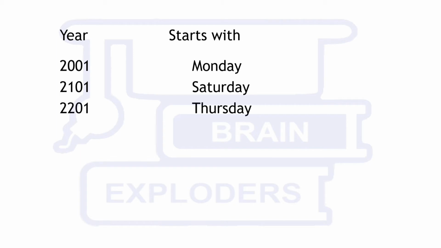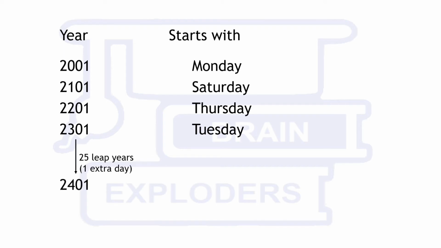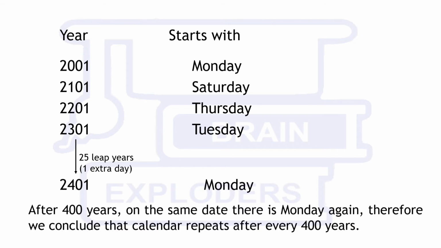Similarly, 2201 starts with Thursday and 2301 starts with Tuesday. From 2301 to 2401, there are 100 years, out of which 25 are leap years. Therefore, instead of Sunday, it starts with Monday. This sequence of days will remain the same for the next 400 years also, and hence we can conclude that the calendar repeats after every 400 years.